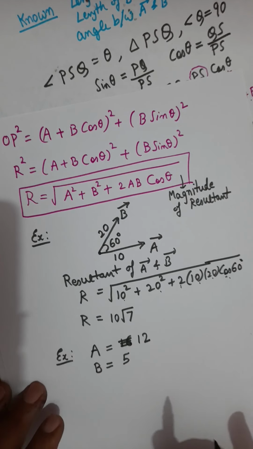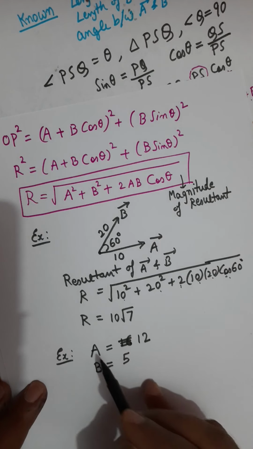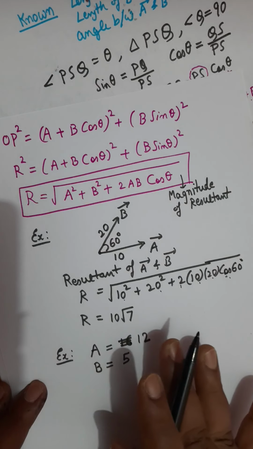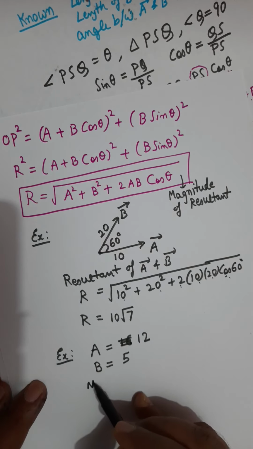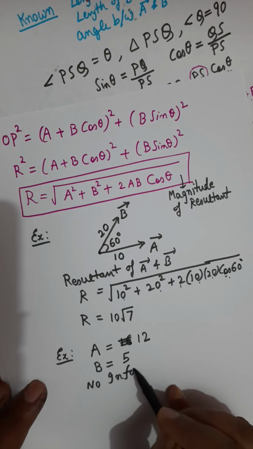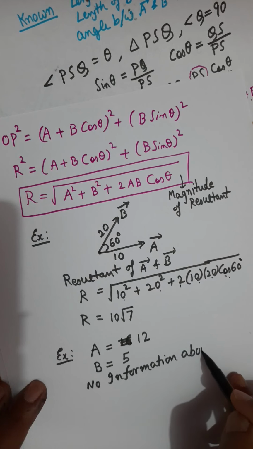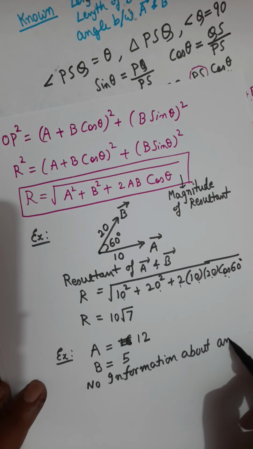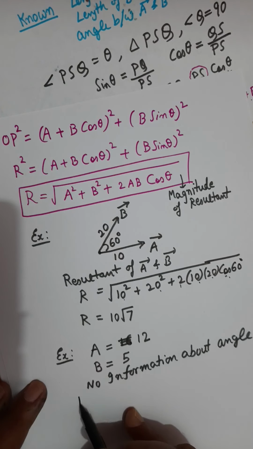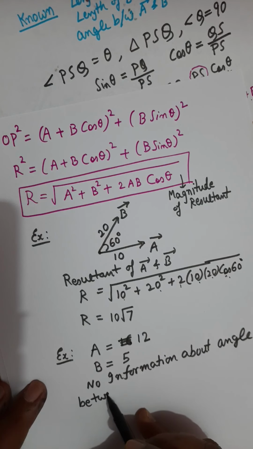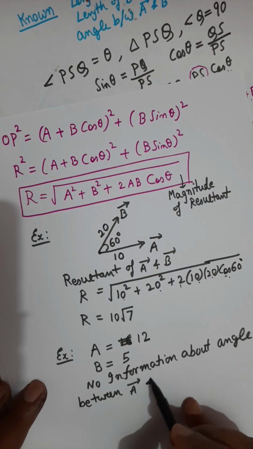Nothing else is given. We don't have any information about the angle between the vectors.